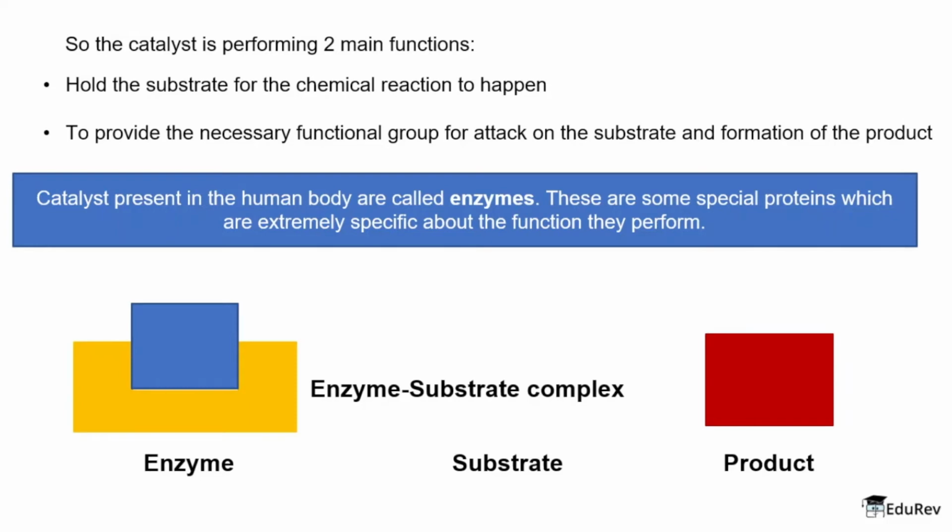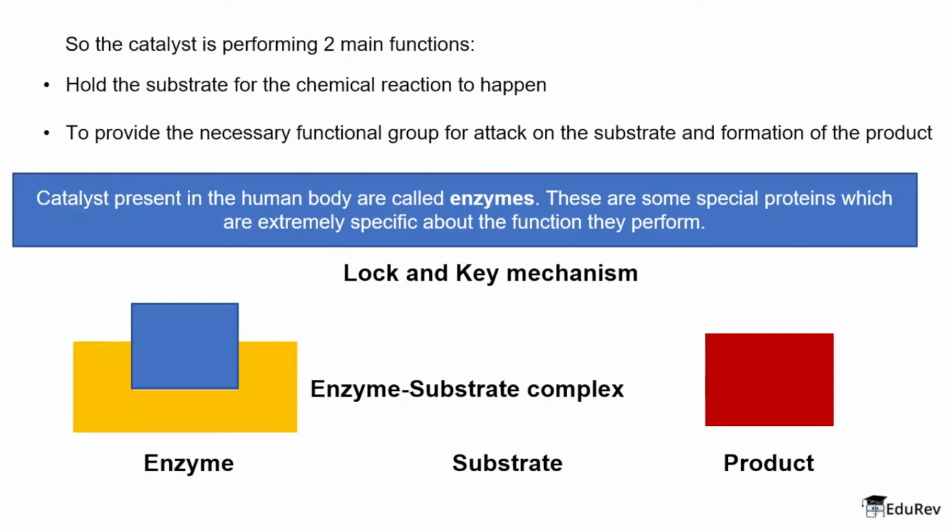This phenomenon, in which the enzyme and the substrate interact with each other at the specific active site, with the specific shape of the active site matching the substrate molecule, is called the lock and key mechanism. Just like every lock has only one key, similarly every enzyme can only interact with one particular substrate, and that is why this enzyme substrate reaction is very, very highly specific.